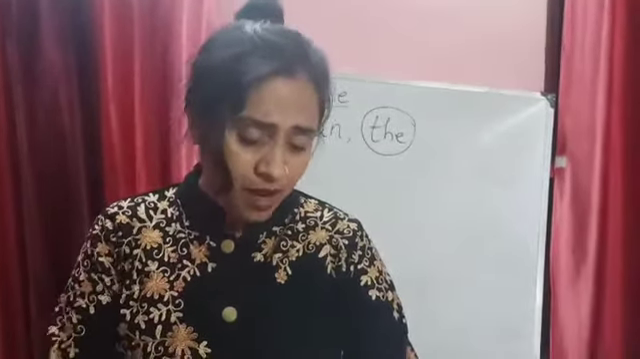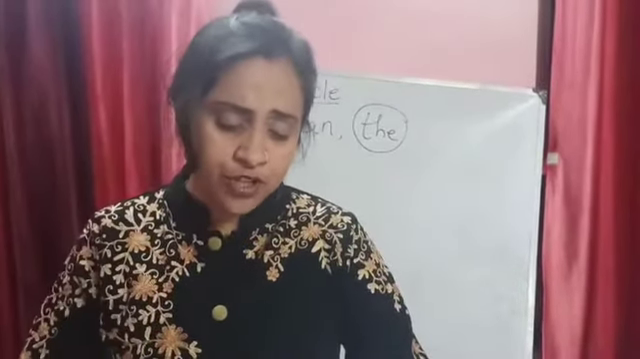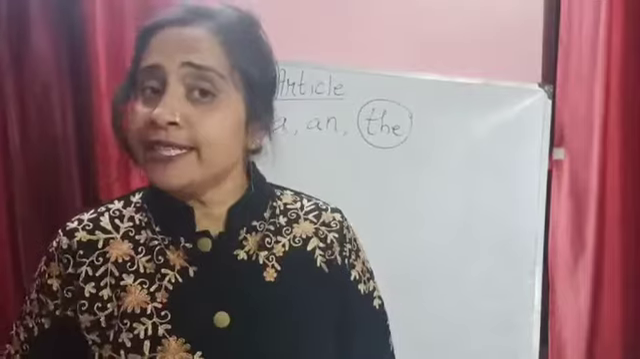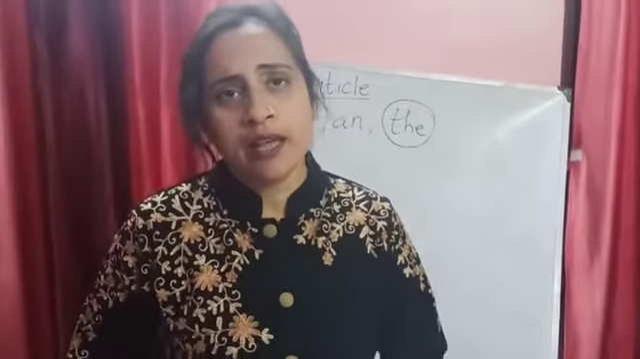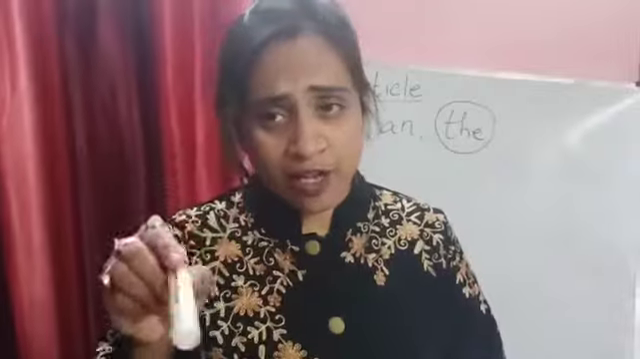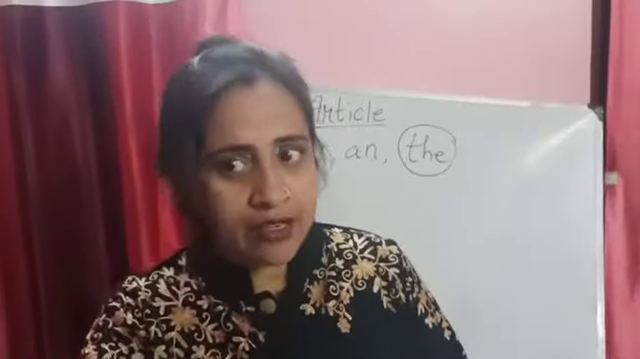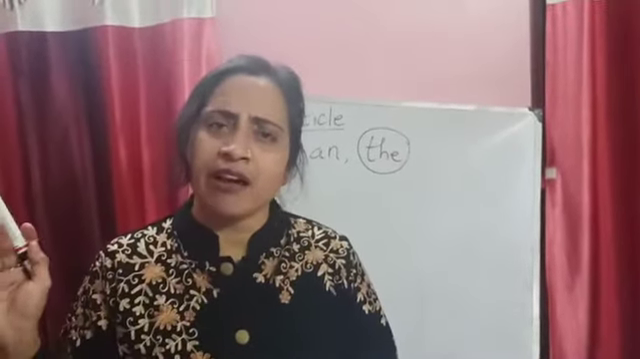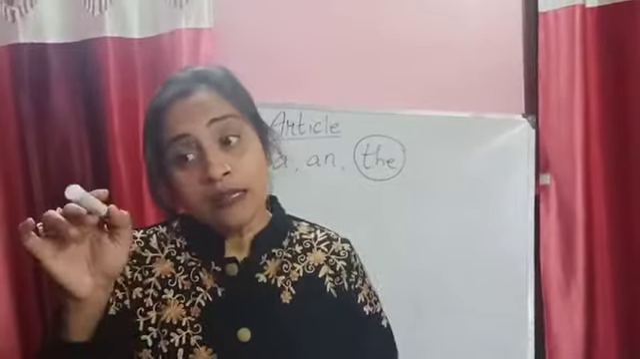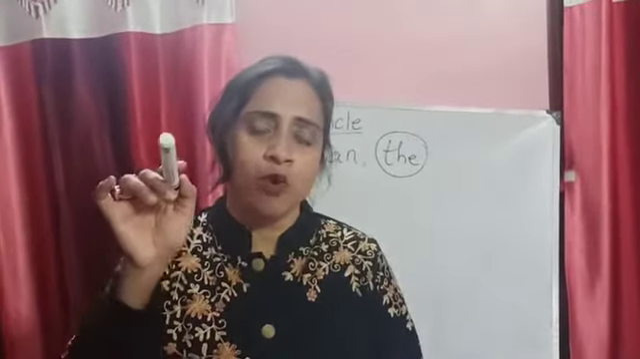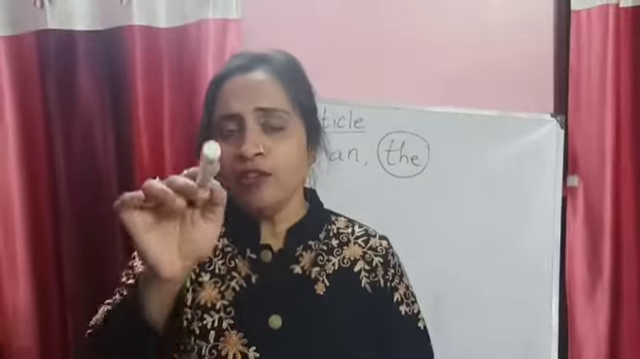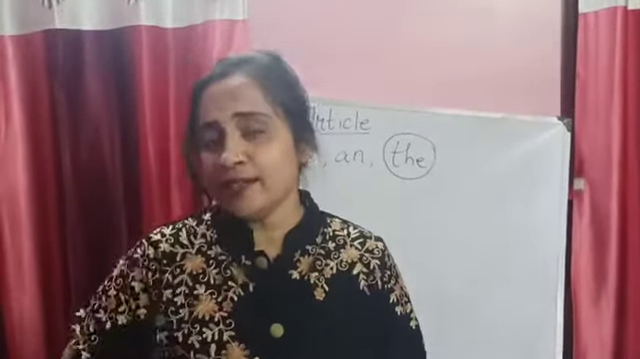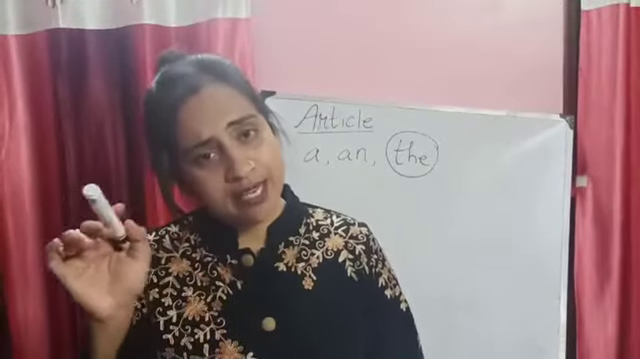Now, if you have the book with you, open to page number 89. When you point out something, when a person is running, you say the man is running. You will not say a man is running; any man can run over there. But when you say the man is running, you are pointing out a particular person, so you use the. That is why the is called the definite article.